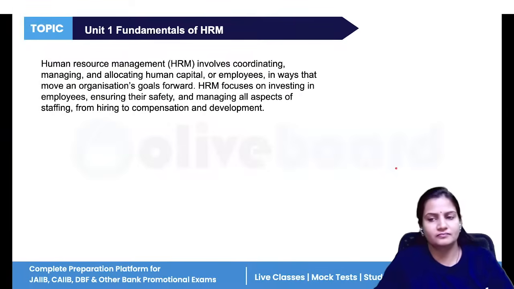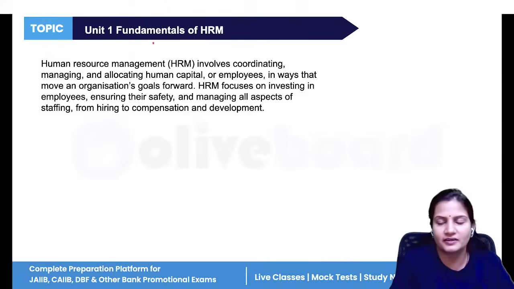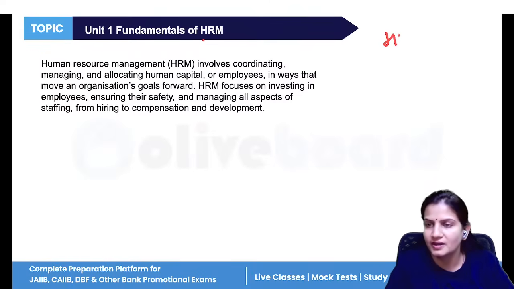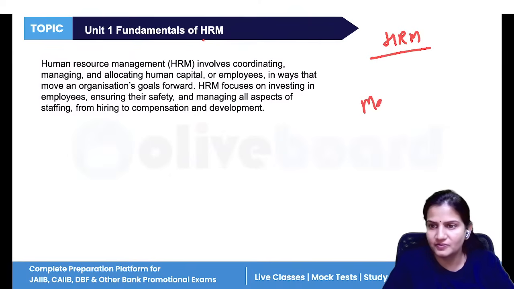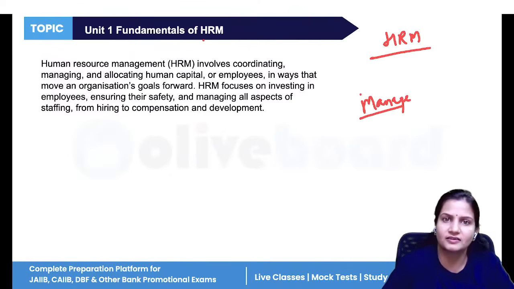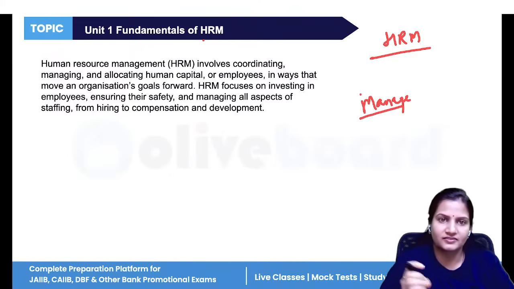Now, the first unit is fundamentals of HRM. What is HRM? HRM is human resource management. We know what management is. Management is the act of planning things, organizing, deciding, distributing the work, assigning tasks, allocating resources to each individual, directing them.